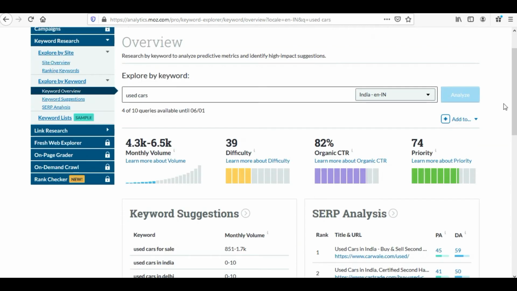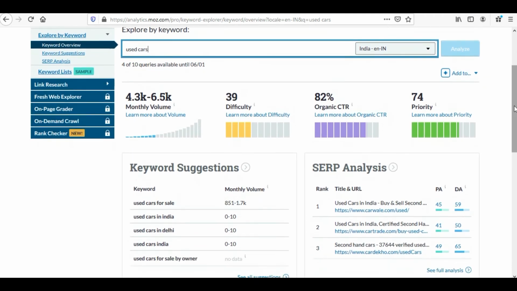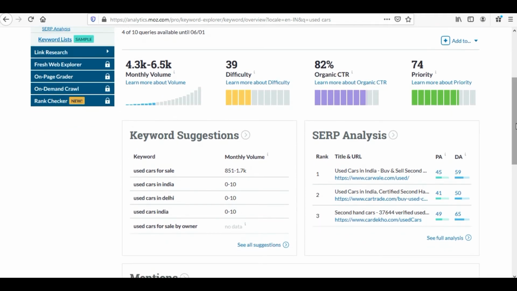Now for this particular search query, the monthly search volume is on an average of 5,000 searches. Difficulty level is on a good side. Anything below 40 in the difficulty level is good. And the organic click-through rate of such keywords is also high, and priority is also good. This is a good keyword to use.